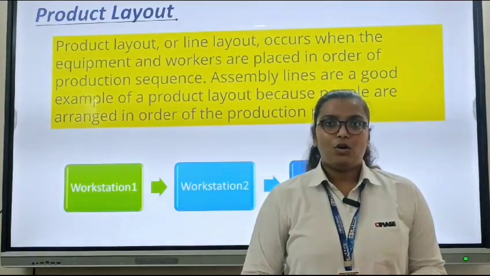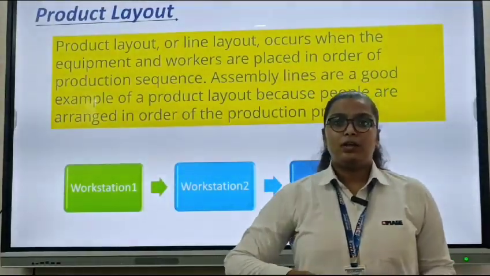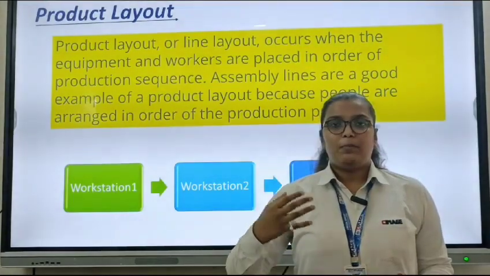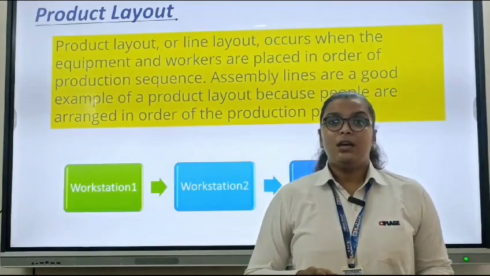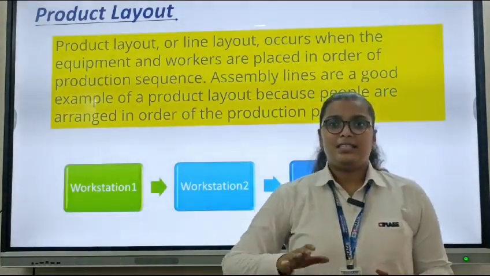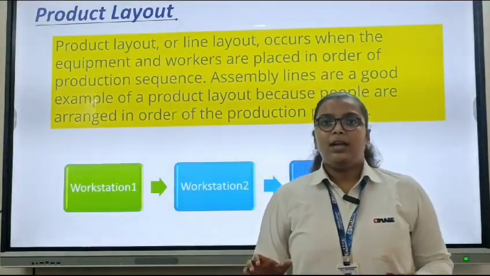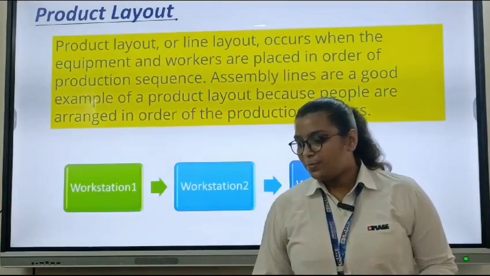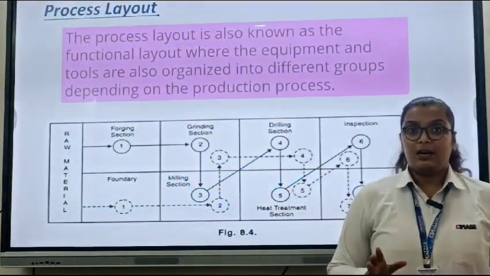Under product layout, all the machines are arranged as required to produce a specific product or service. It is also known as straight line layout because in this layout, the machines are arranged in a straight line. Only one type of product is produced at a time. It is useful for mass production. Now move to process layout.